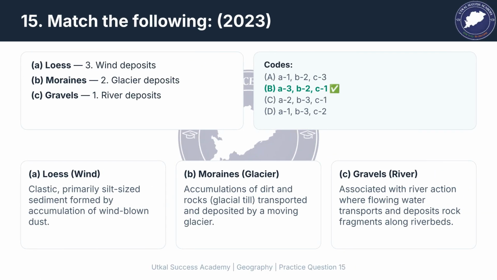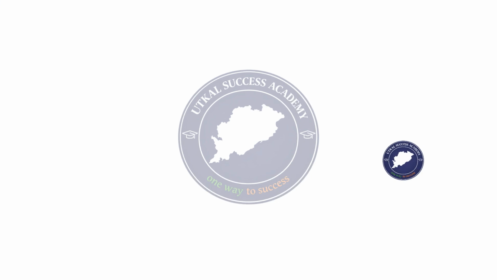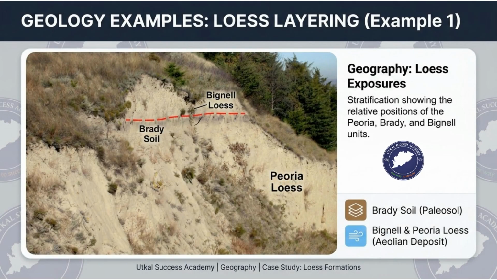For this matching question, the correct option is B. Loess corresponds to wind deposits, moraines to glacier deposits, and gravels to river deposits. The image highlights that loess is wind-blown silt, moraines are rock deposits from glaciers, and gravels are fragmented rocks transported and deposited by river action.